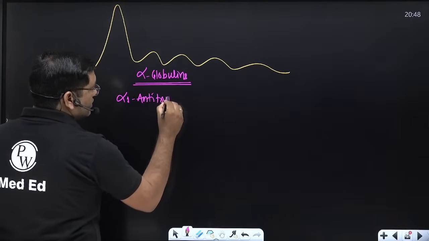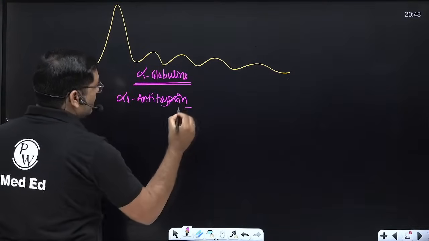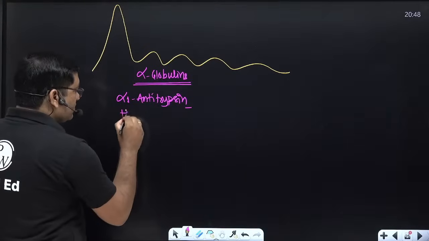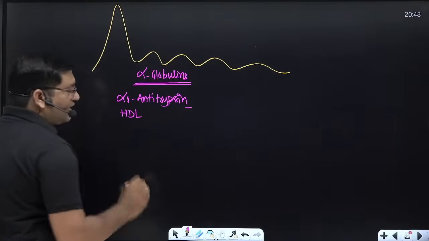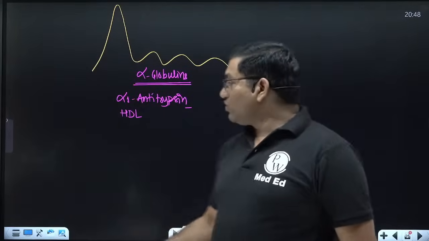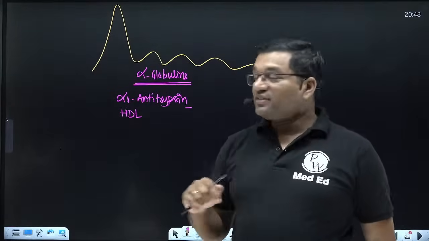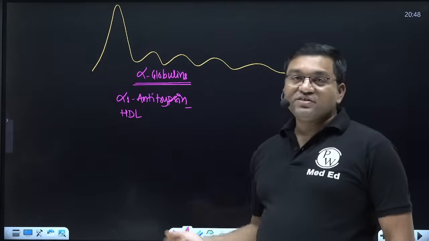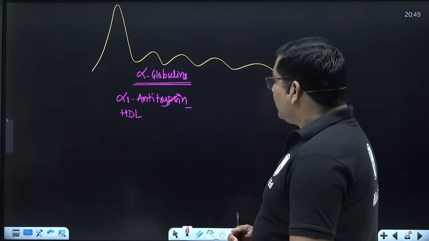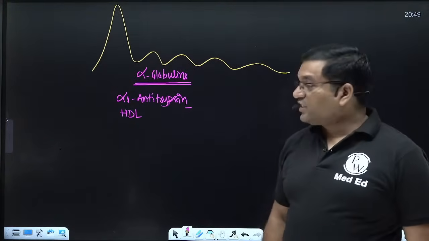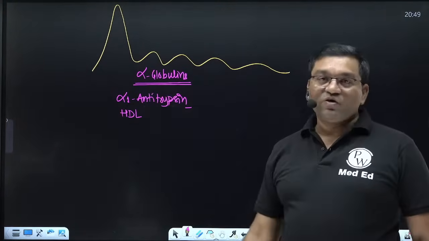This accounts for 90% of total alpha globulins. Then HDL, alpha lipoprotein. Alpha 1 antitrypsin, it is important. It is also known as alpha 1 antiproteinase, and it inhibits the various proteinases. It inhibits the serine proteases. It inhibits trypsin. So this is the function of alpha 1 antitrypsin, which accounts for 90% of alpha globulin.